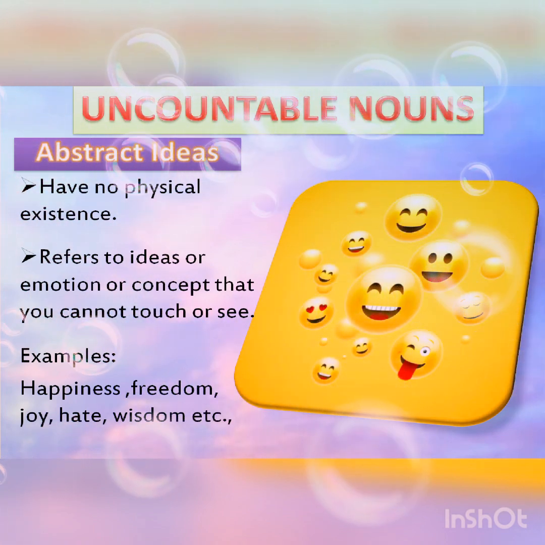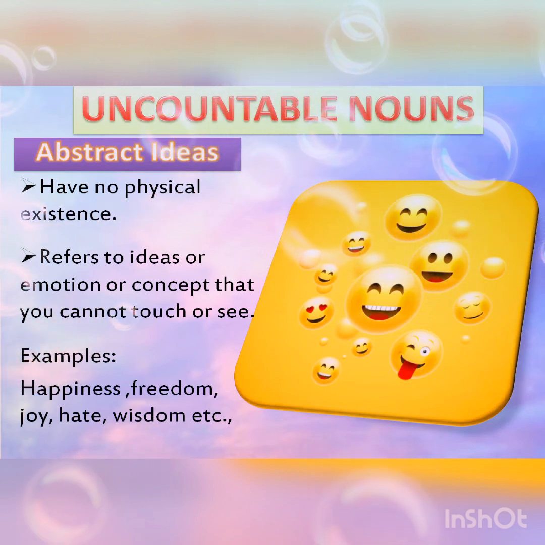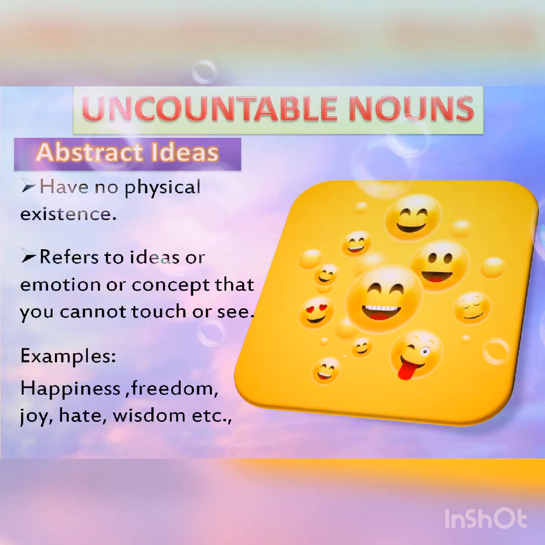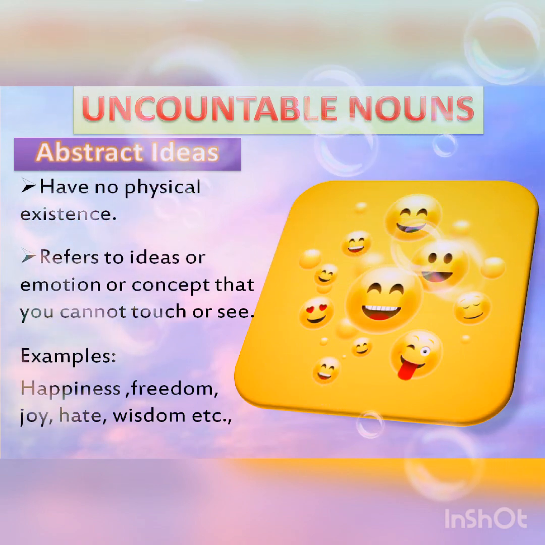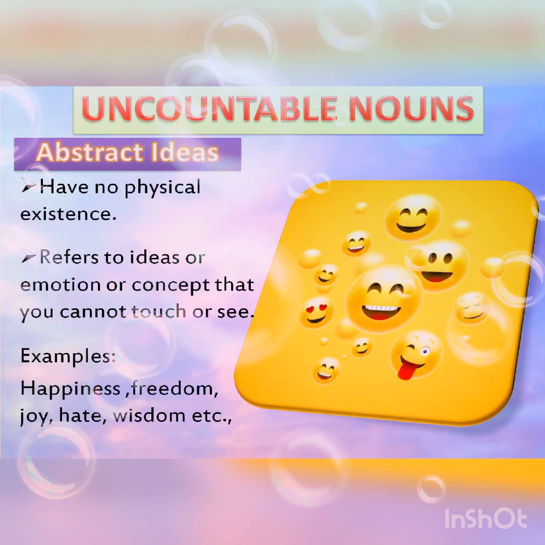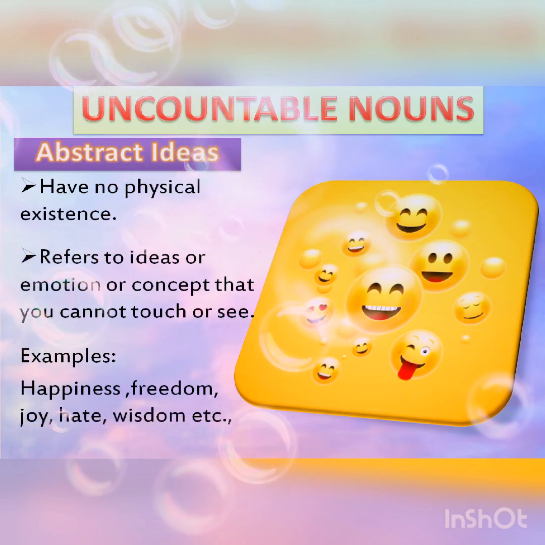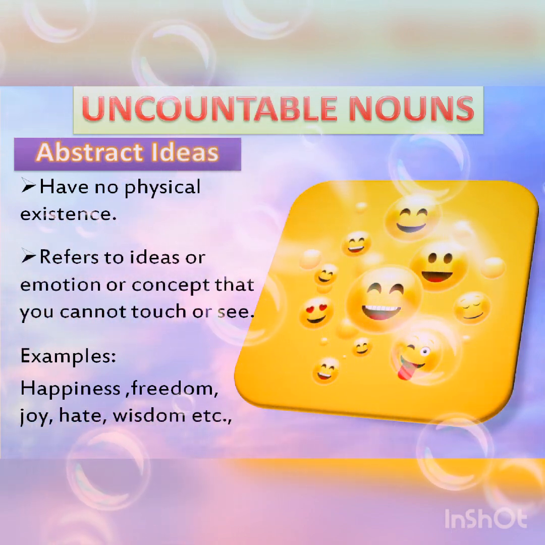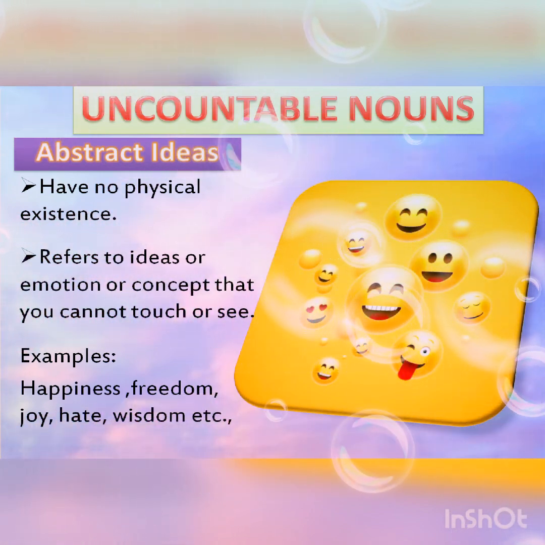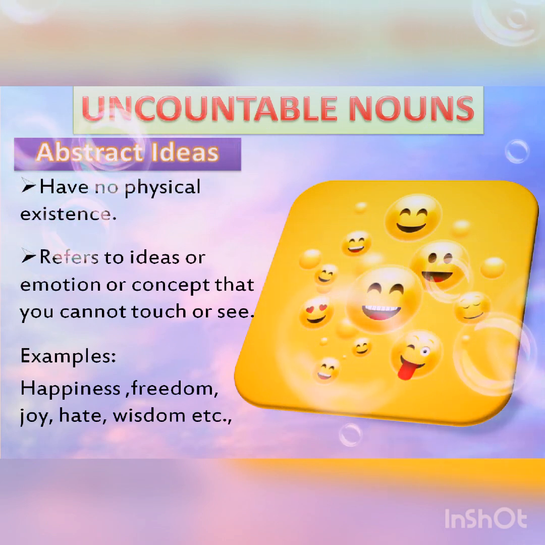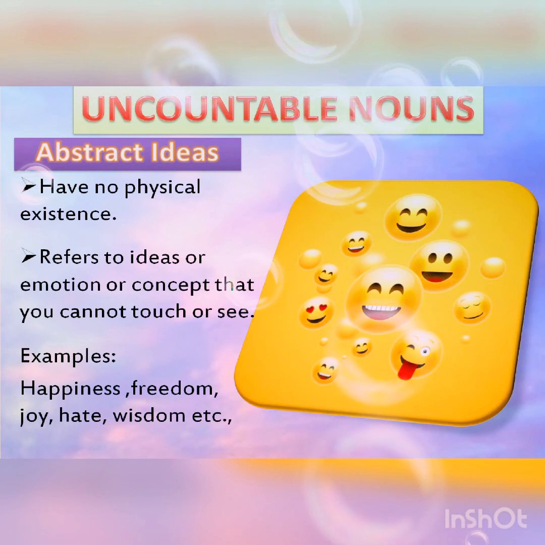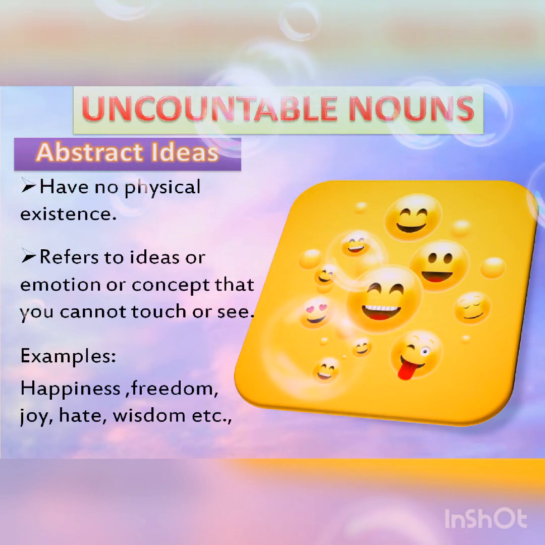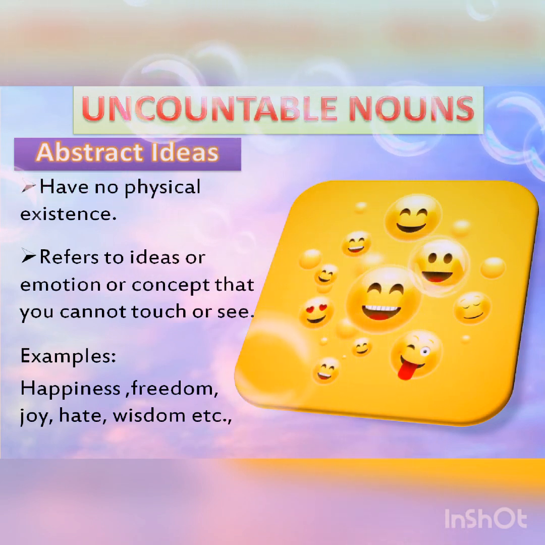For example, happiness, freedom, joy, hate, wisdom, etc. If we take the example of happiness, you cannot touch or see happiness. You can only feel it. So it comes under abstract ideas and also under uncountable nouns.